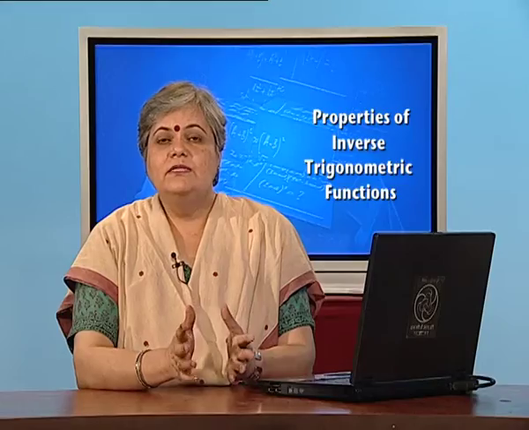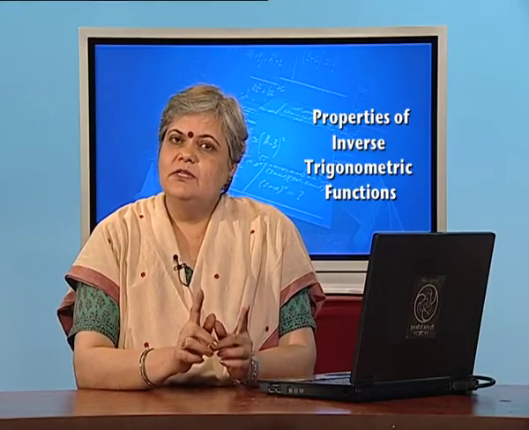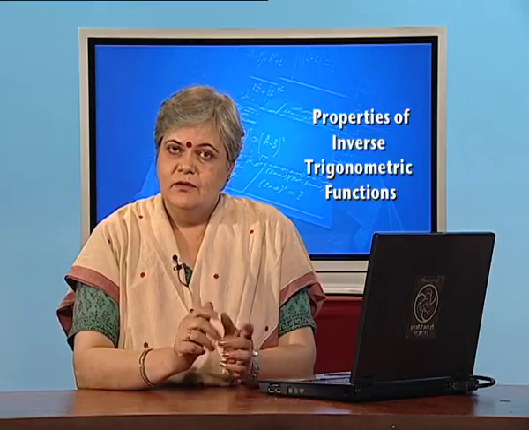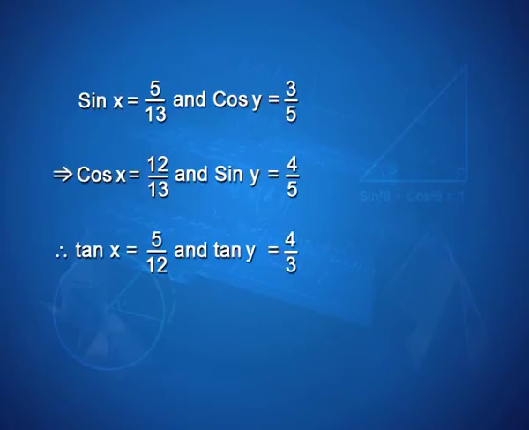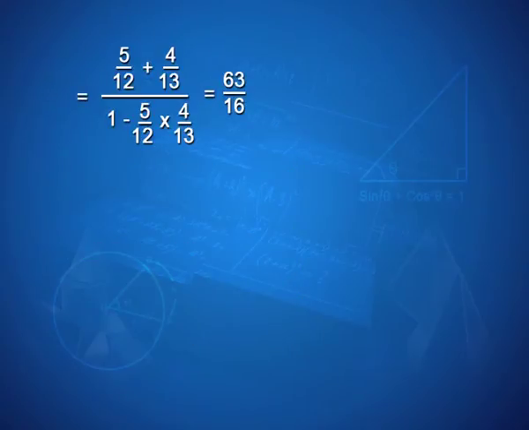Once I have the values of tan x and tan y, do you think you can find what is tan of x plus y? Surely you can. Why don't you work it out? We have tan of x plus y equal to (tan x plus tan y) by (1 minus tan x tan y). Substitute, solve, and you get 63 by 16. And so, we have tan of x plus y equal to 63 by 16.